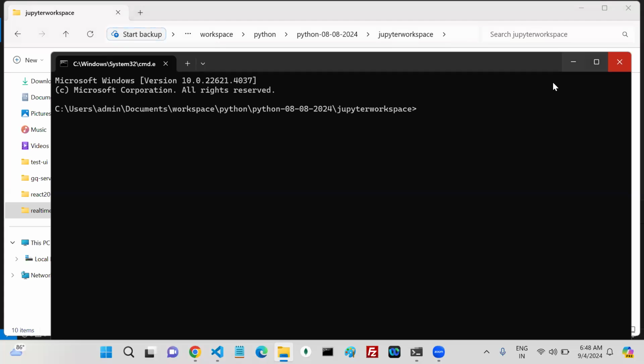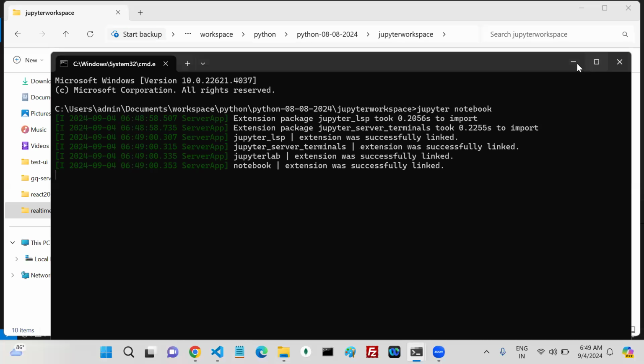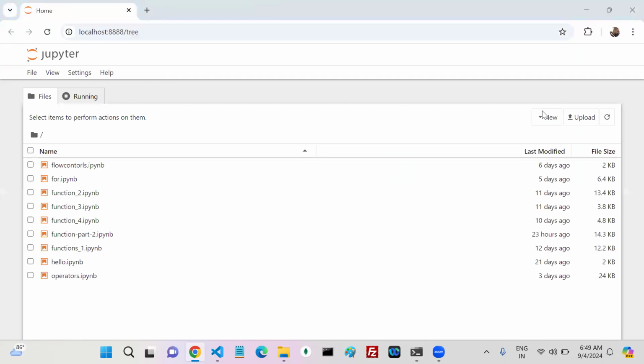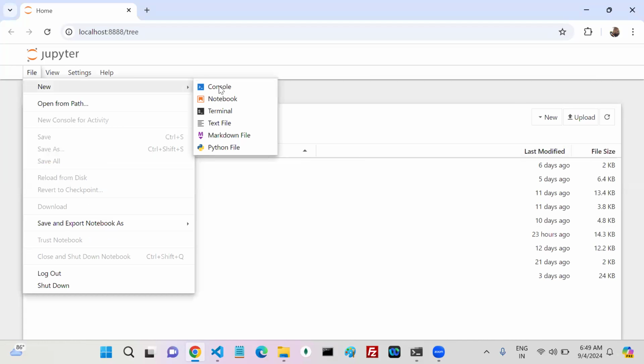Which functions we can say are anonymous functions? What is a named function and what is an anonymous function? A function which is not having a name, those functions we can say are anonymous functions. The function which is having a name, those functions we can say are named functions. Yes or no? So how to create a lambda function?